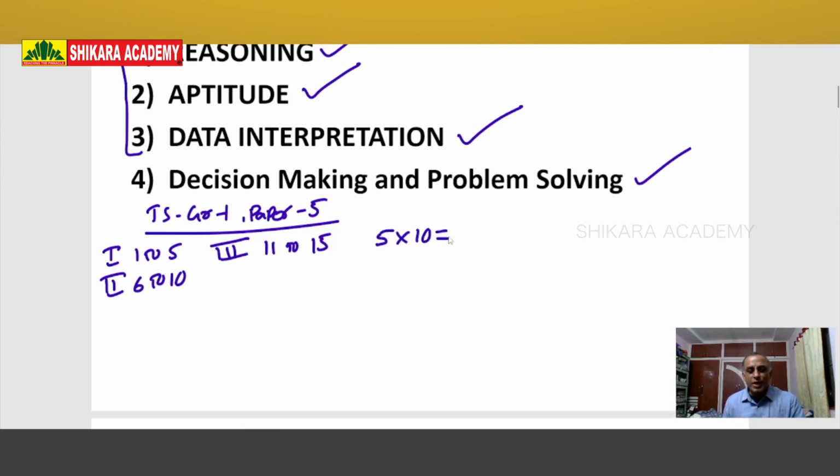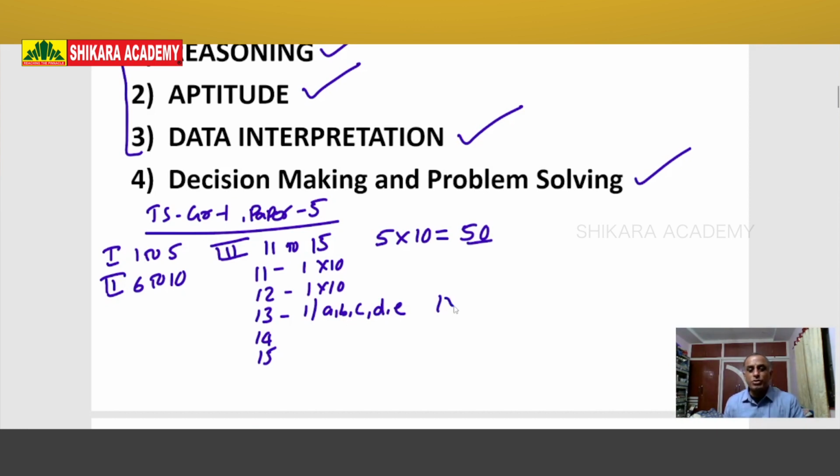Each and every question carries 10 marks. So 5 into 10, 50 marks. The 11th question is only one question, 1 into 10, 10 marks. The 12th question also is only one question, 10 marks. And the 13th question may be one question or 5 small questions, A, B, C, D, E.